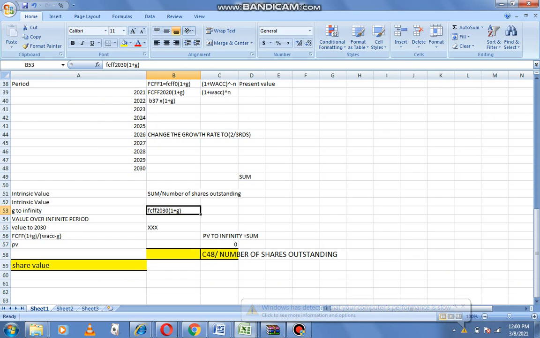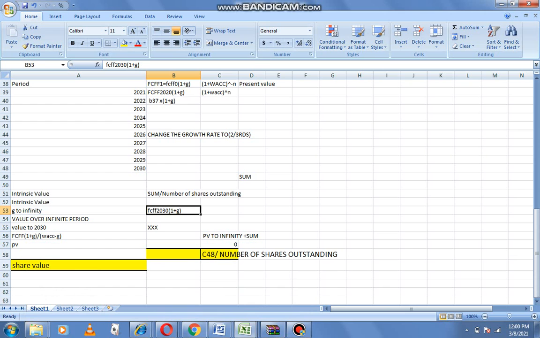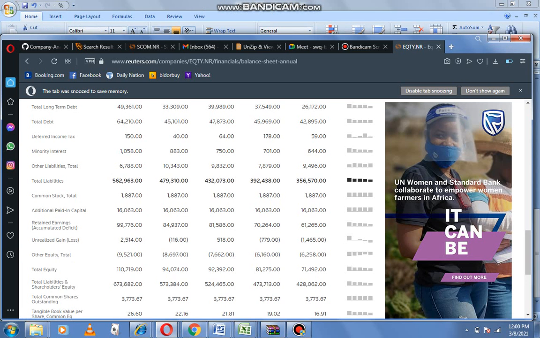Relative valuation techniques are very easy. You just need to know the formula, like price to earnings, price to book value, and all those values you're just going to get them from Reuters. All the values you will get here, and then you make a conclusion. Is this company doing well? Is it not doing well? You make your own conclusions.